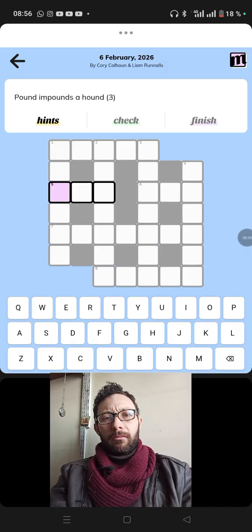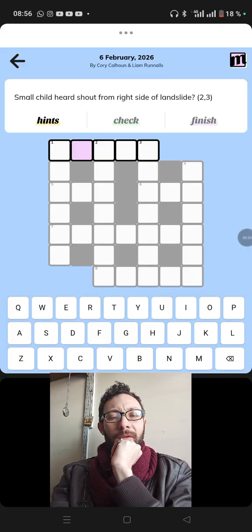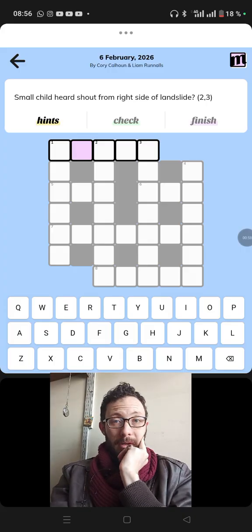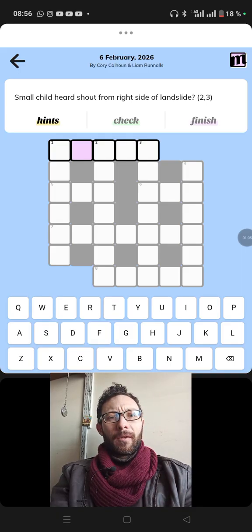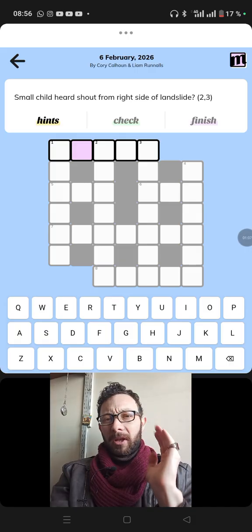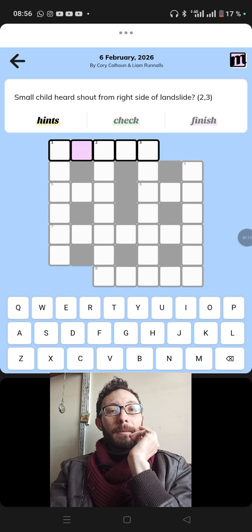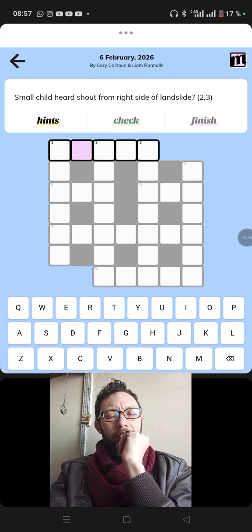I don't know. Let's try the first one. Small child hears shout from right side of landslide. It's a 2-3. Small child heard shout from right side of landslide could be the letter E. That's the letter on the right side of the word landslide. And it's from, so maybe that's the first letter.